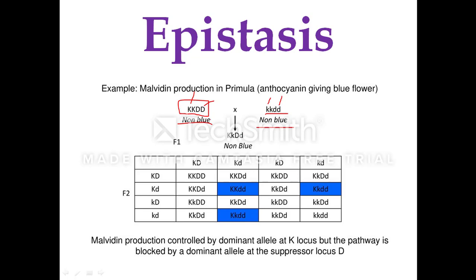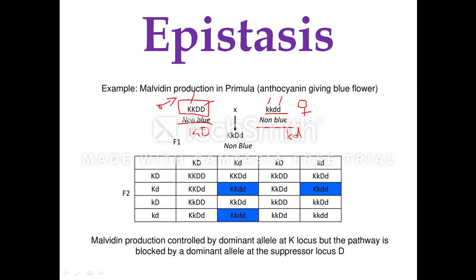When these two plants were crossed, considering the dominant K and D plant as the male and the recessive small k and small d plant as the female, the gametes produced will be capital K and capital D in the male, and small k and small d in the female.